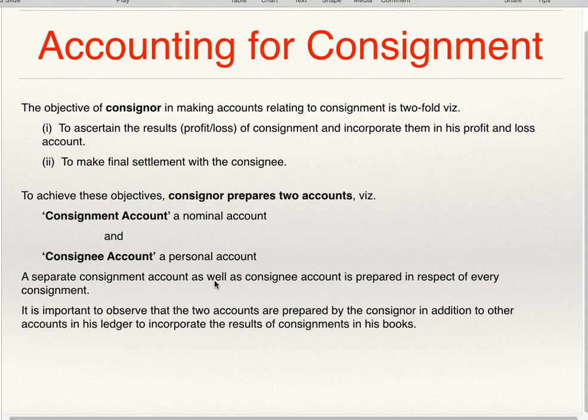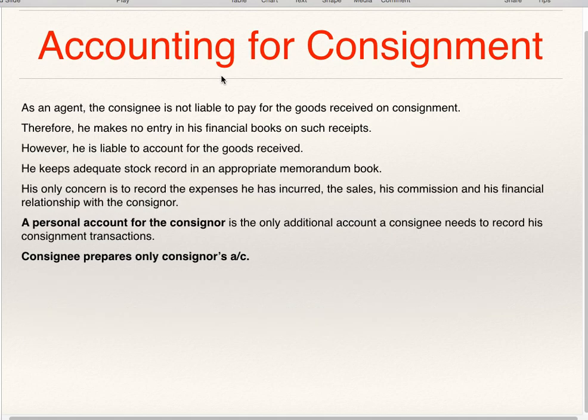A separate consignment account as well as consignee account is prepared in respect of every consignment. It is important to observe that the two accounts are prepared by the consignor in addition to other accounts in his ledger to incorporate the result of consignment in his books. Sometimes in the examination, you might be asked to prepare goods sent on consignment account. In that case, it is to be closed by transferring it to purchases account or trading account.